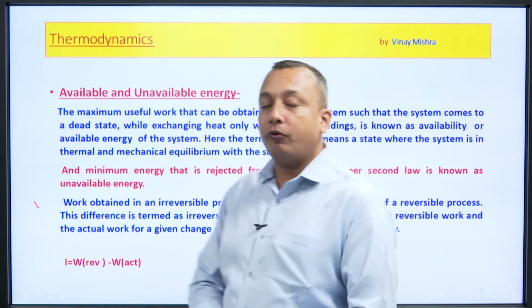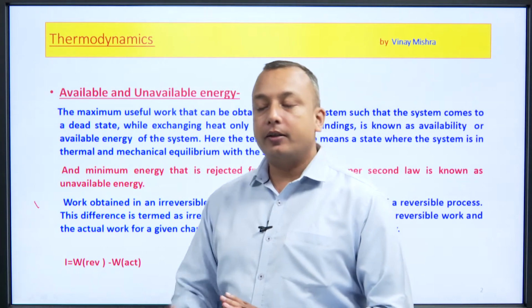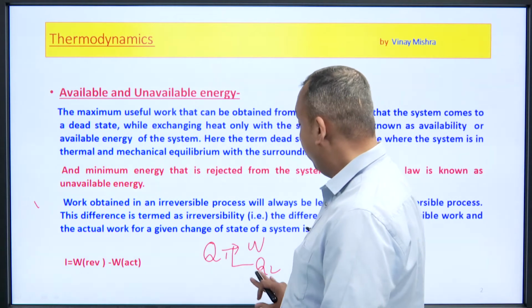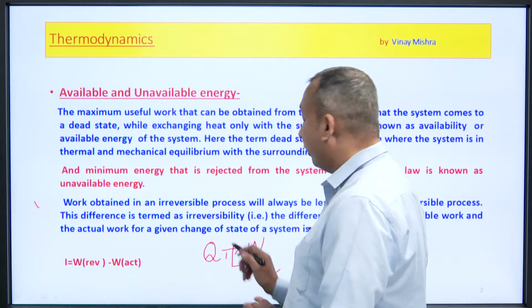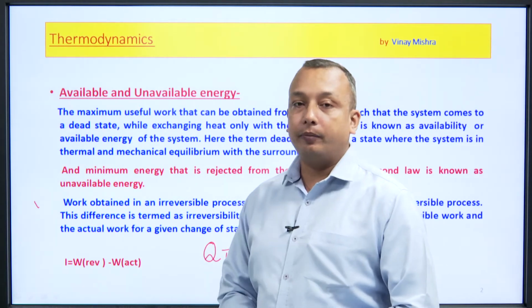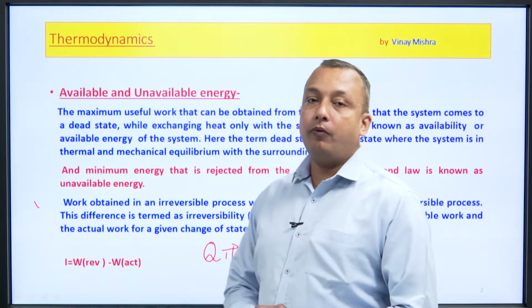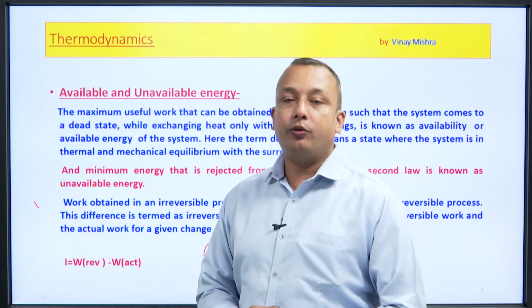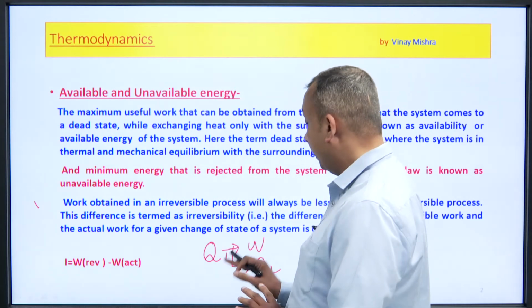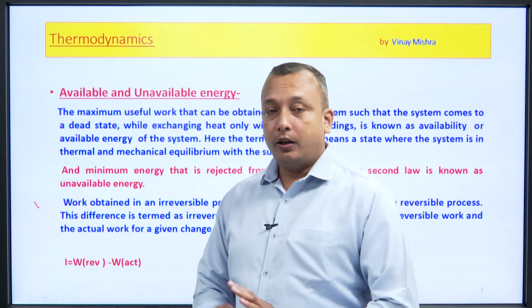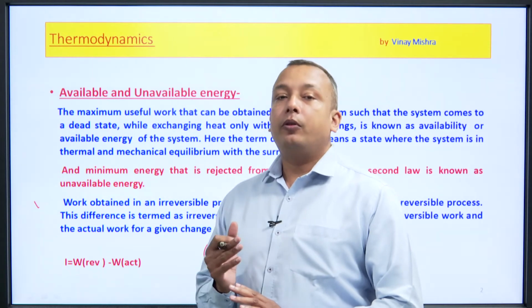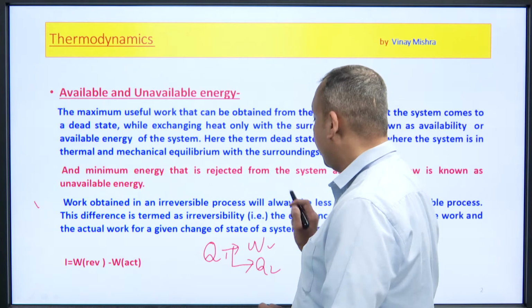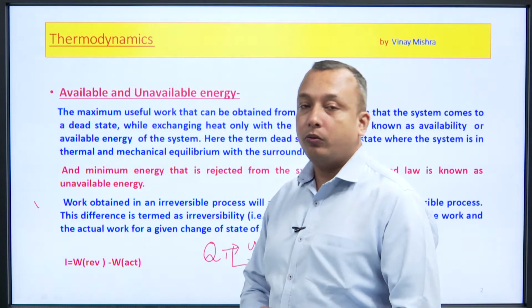If Q1 is the amount of heat transfer, then Q2 is the amount of heat rejected to the surroundings, and W is the amount of work we obtain from the given heat transfer Q1.